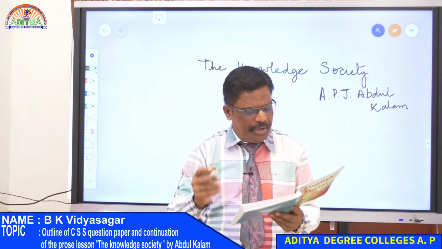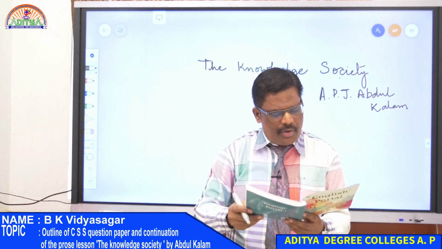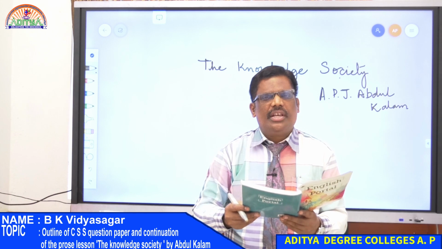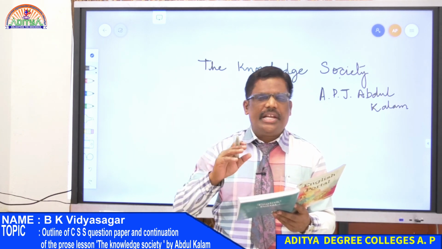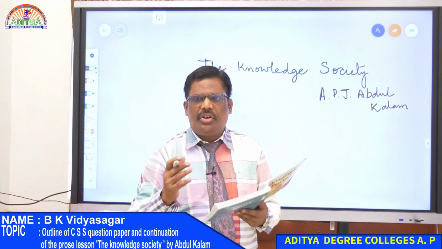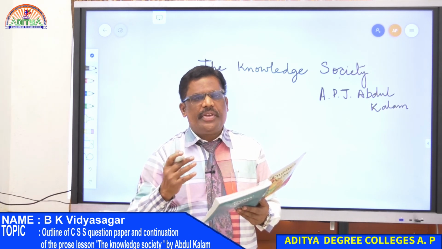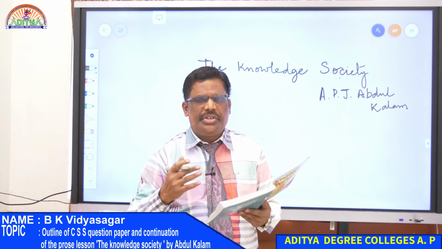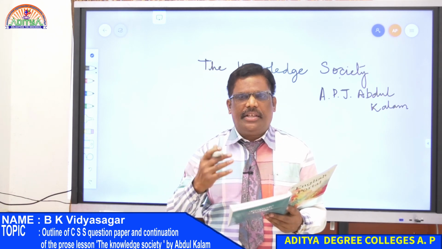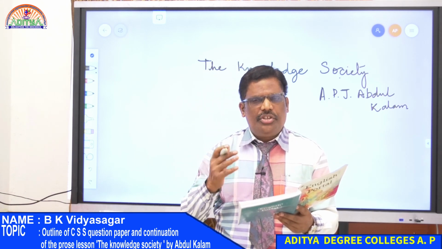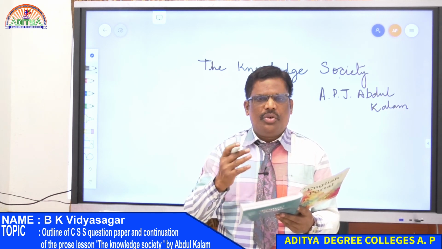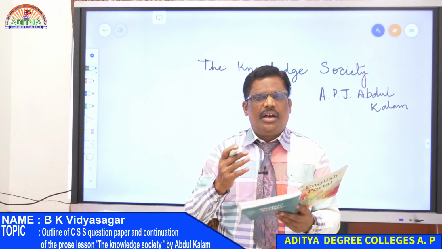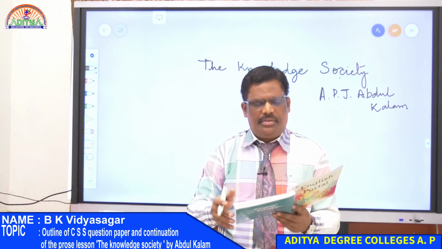And this can happen when our society becomes a knowledge society. When our society is transformed into a knowledge society, automatically we will be marching towards these new areas and new technologies which are being implemented all over the world.